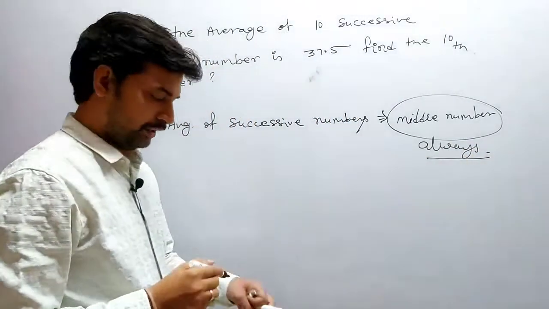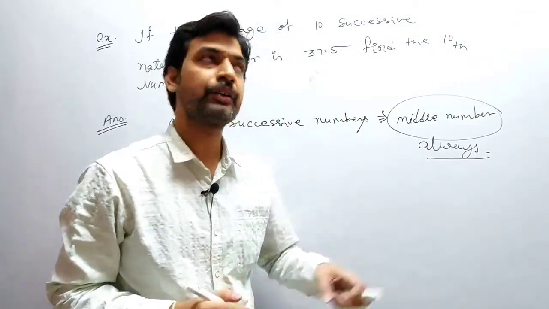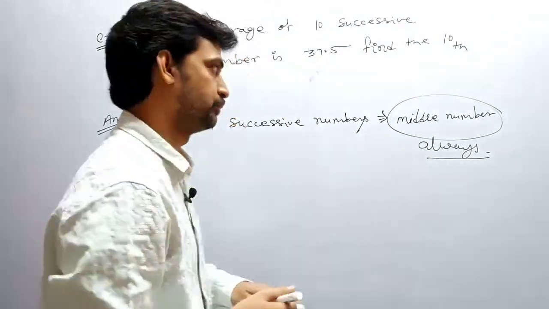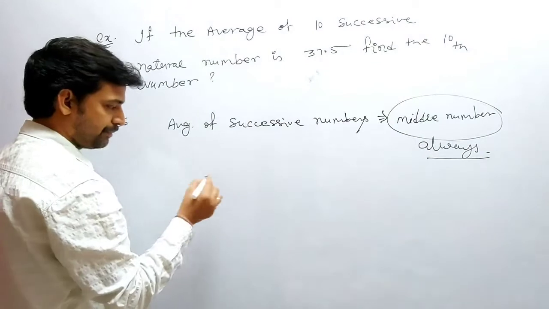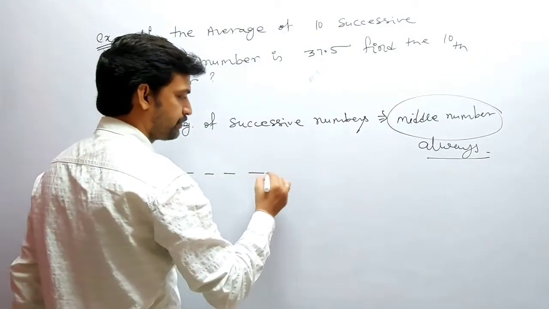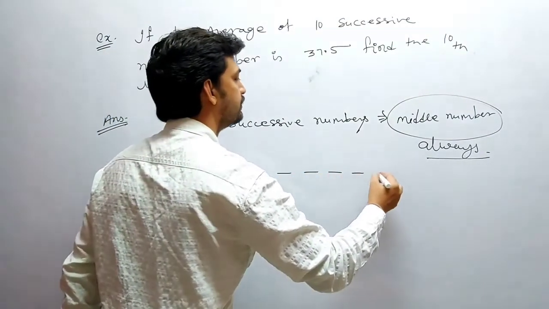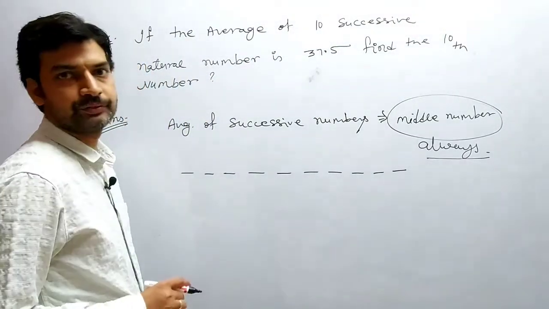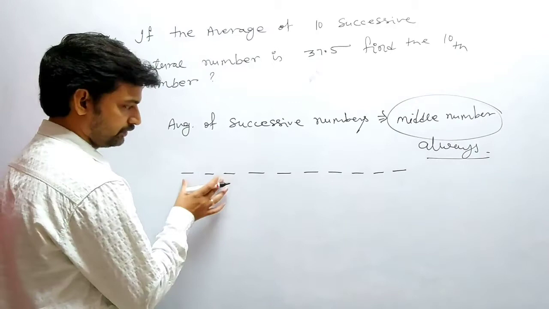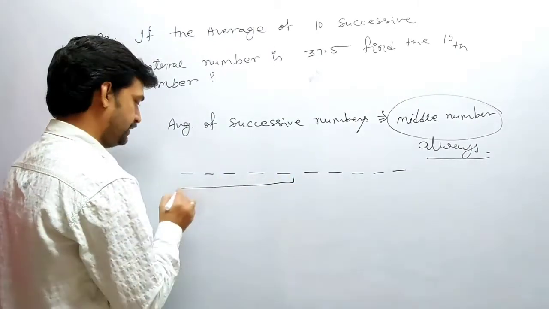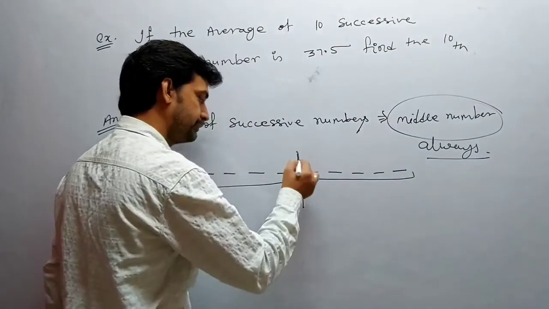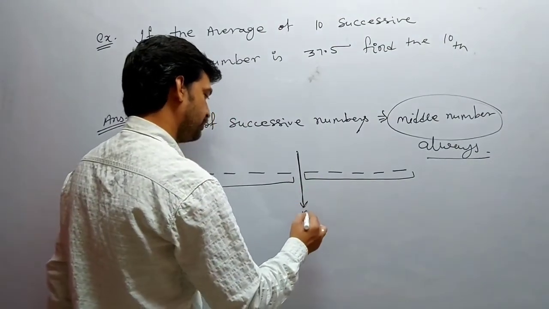This always means the middle number is either part of that group, or it is between two numbers of that group. Like 10 successive numbers, I am assuming these are the 10 numbers. Clear? The middle is between the 5th and 6th numbers. These 5 are one part and these 5 are one part. So this is your middle, and this is called your average.